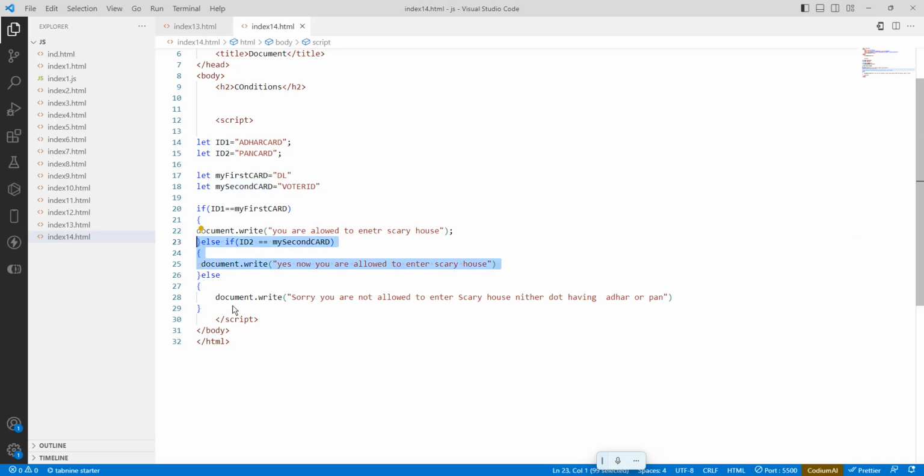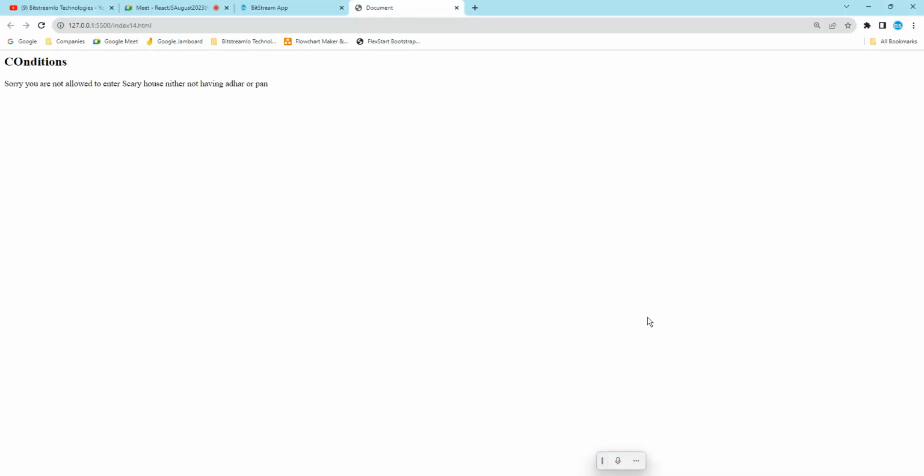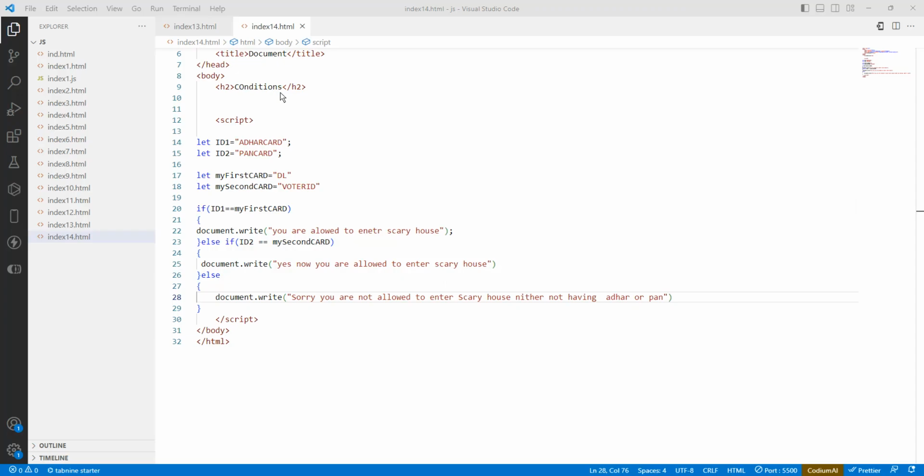Then it comes to: sorry, you are not allowed to enter a scary house, as you are not having an Aadhaar or PAN. Save it, run it. See, sorry, you are not allowed to enter a scary house. Neither do you have an Aadhaar nor a PAN.